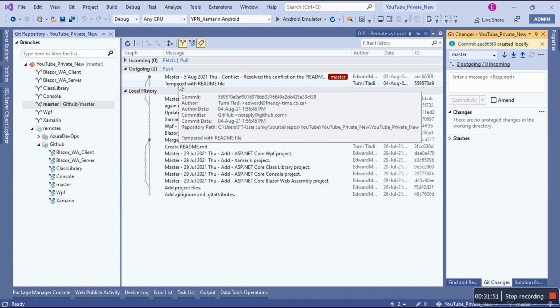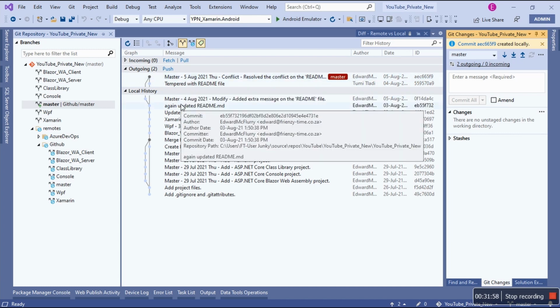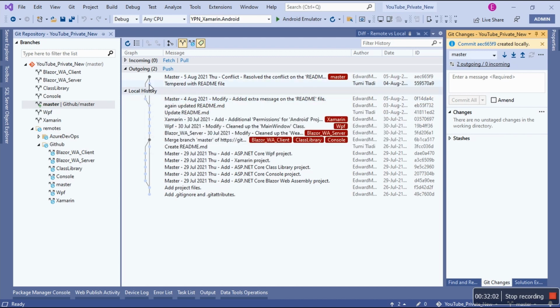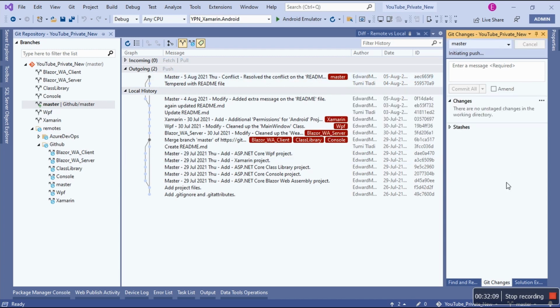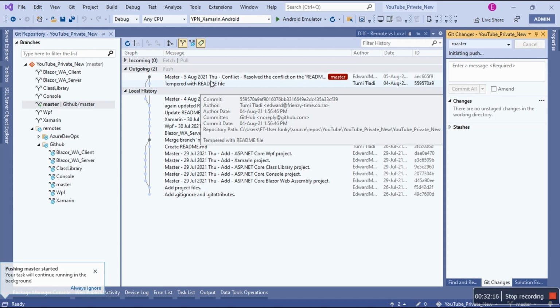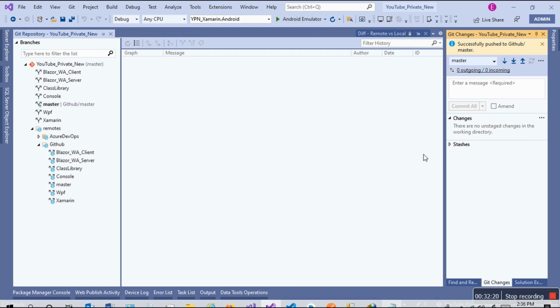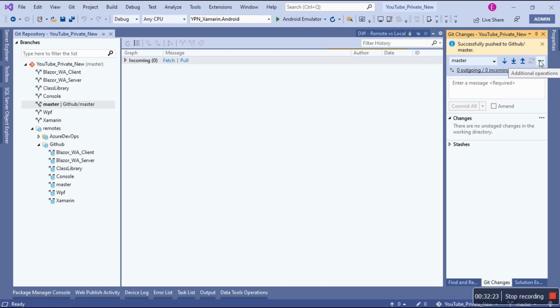This is very interesting. So yes, we brought in tampered with readme, and then this guy, it went and skipped this one. So we're having 2 commits that need to go up. Let's see. GitHub first. Oh, okay. So even with the conflict, you still need to write a commit message. Interesting. So it's up on GitHub. In the meantime, let's push it to Azure DevOps.